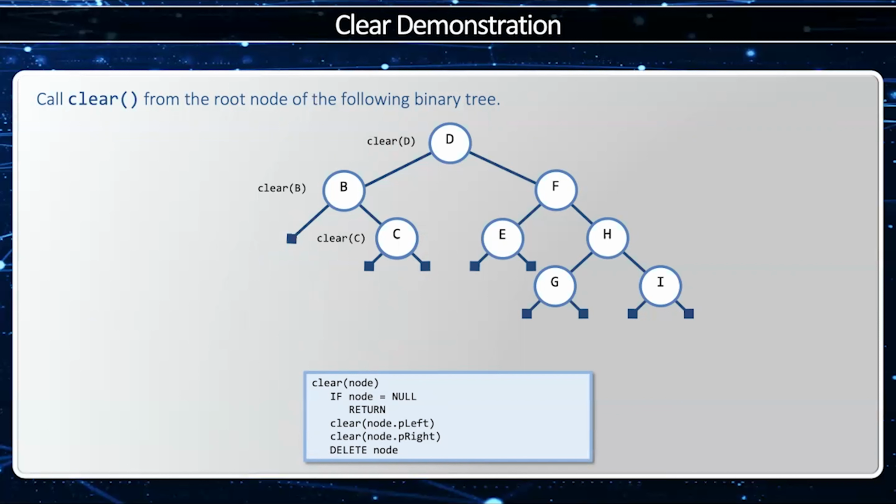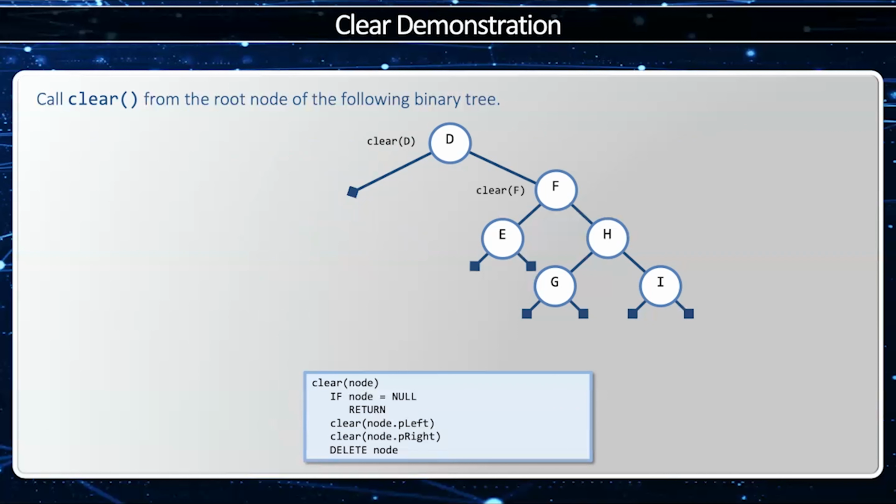And C is going to attempt to clear the left, and it's going to attempt to clear the right. Neither of them exist, and then I'll delete myself. And now back up to B. So B's left has been deleted, and its right's been deleted, so now it can delete itself. So now we're going back up to D. Now D's left has been deleted, and now I'm going to call clear on P right, which is F.